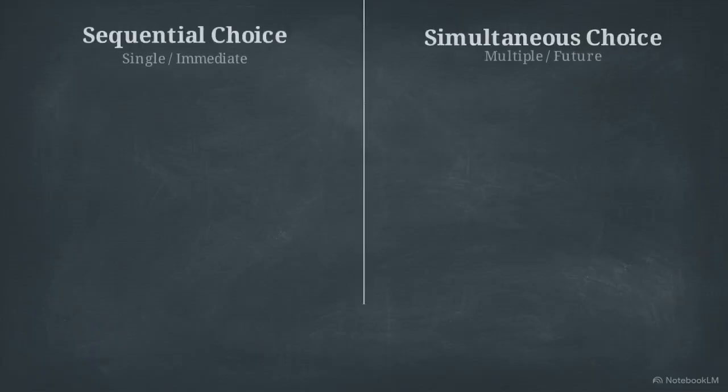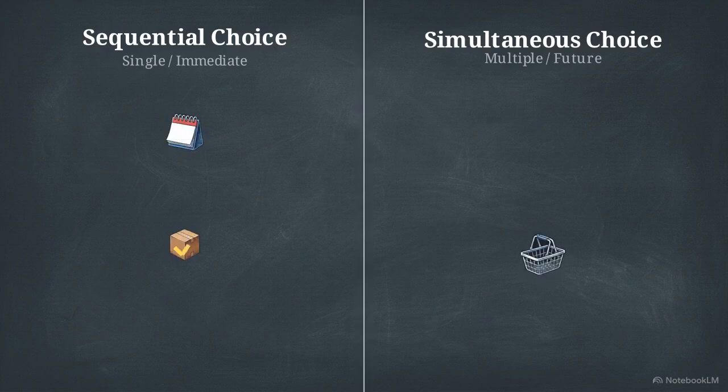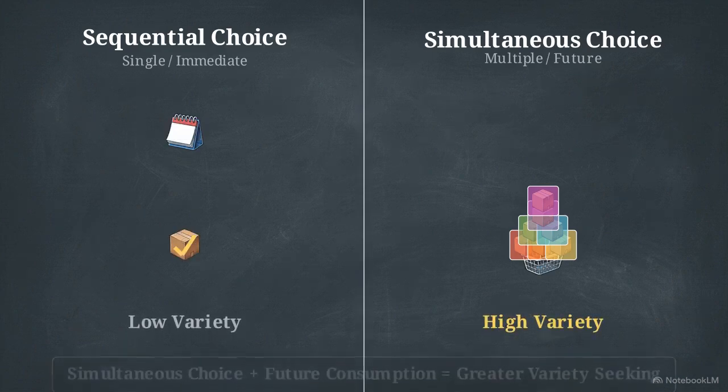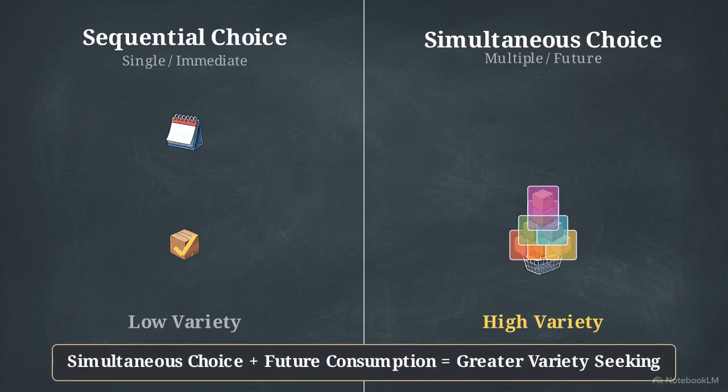This split screen illustrates variety seeking. When making simultaneous choices for future consumption, consumers actively select more variety than they do when making sequential daily choices. The abstraction of future events drives a need for perceived diversity.